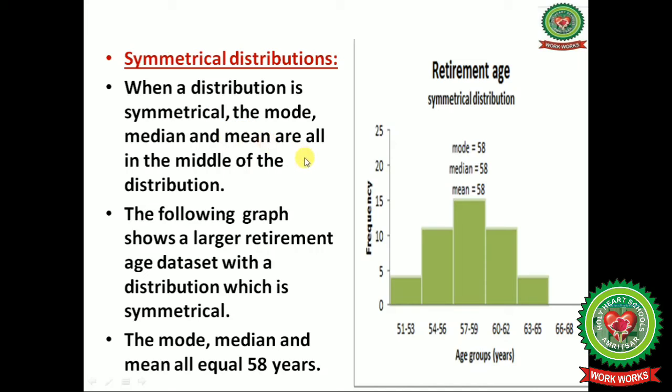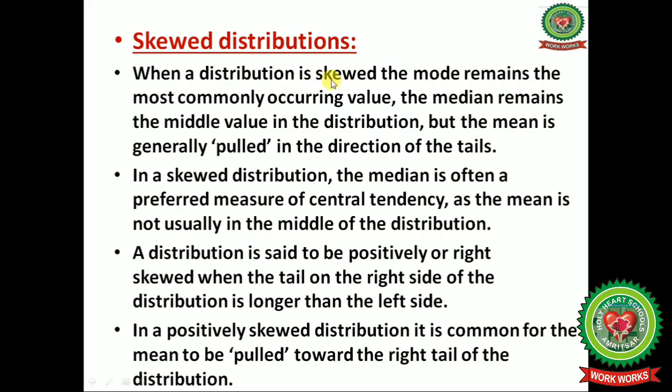Symmetrical distribution. When a distribution is symmetrical, the mode, median and mean are all in the middle of the distribution. In this graph you can see the value of mean, median and mode remains the same. So this is a symmetrical distribution. This is a histogram for the retirement age, and different age groups are there, and the mode, median and mean remain the same.